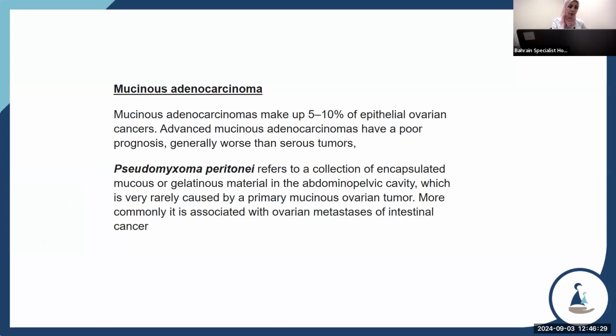Mucinous adenocarcinoma makes up 5 to 10% of epithelial cancer. Advanced mucinous adenocarcinoma has a poor prognosis, generally worse than serous tumor. Pseudomyxoma peritonei refers to a collection of encapsulated mucinous or gelatinous material in the abdominopelvic cavity, which is a very rare complication of primary mucinous ovarian tumor. More commonly, it is associated with ovarian metastasis of intestinal cancer.